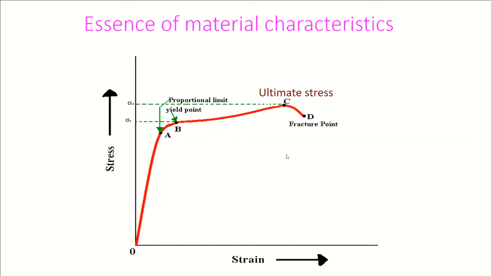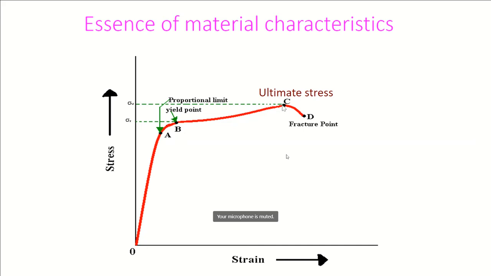That means at this point, if we start deloading, the curve again comes back to its original position in the same path. Then comes point B, it's called yield point. So material starts yielding from this point. I'll give more information on this point later.